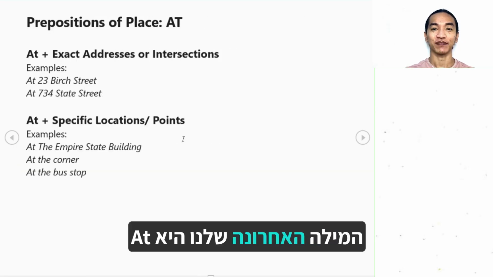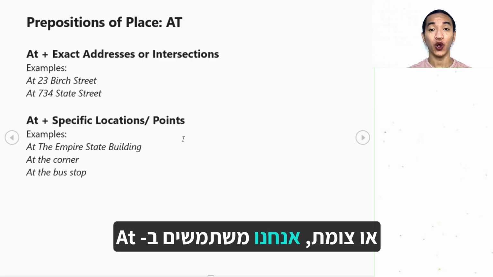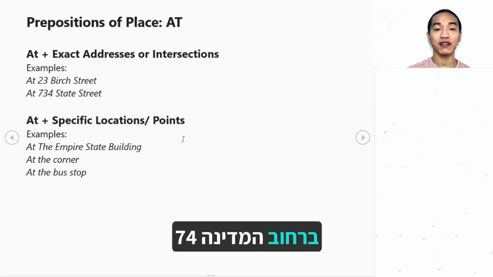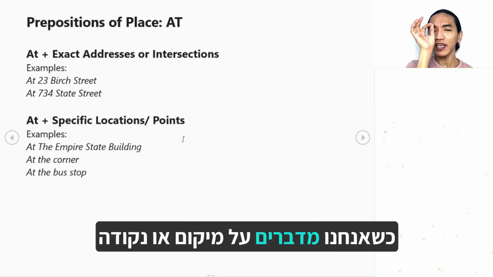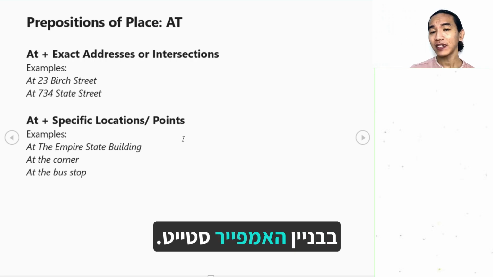The last one is the preposition at. When we're talking about an exact address or intersection, we use at. For example, at 23 Birch Street, at 734 State Street. When we're talking about a specific location or point, we also use at, like at the Empire State Building.